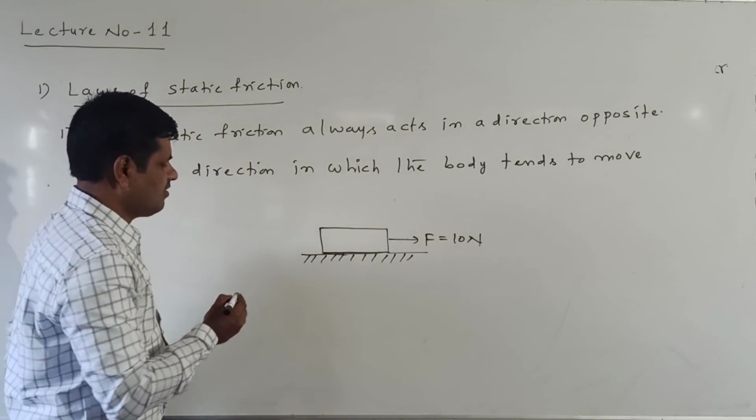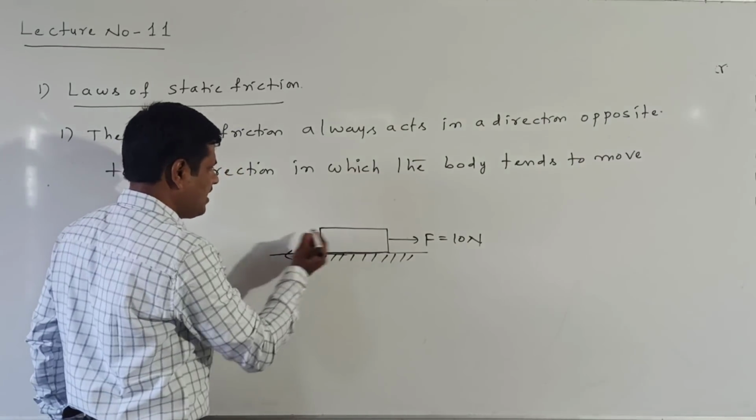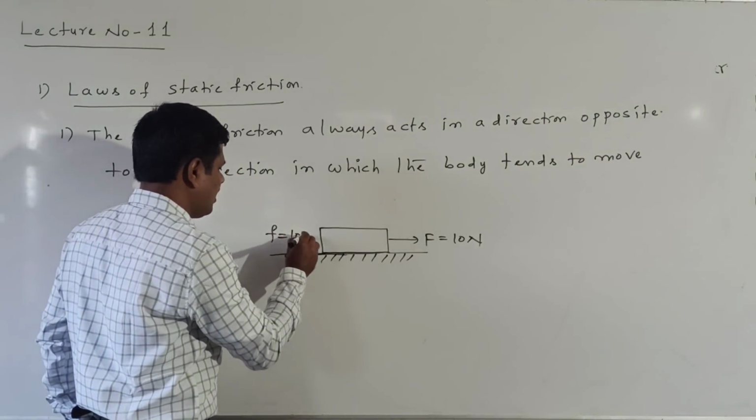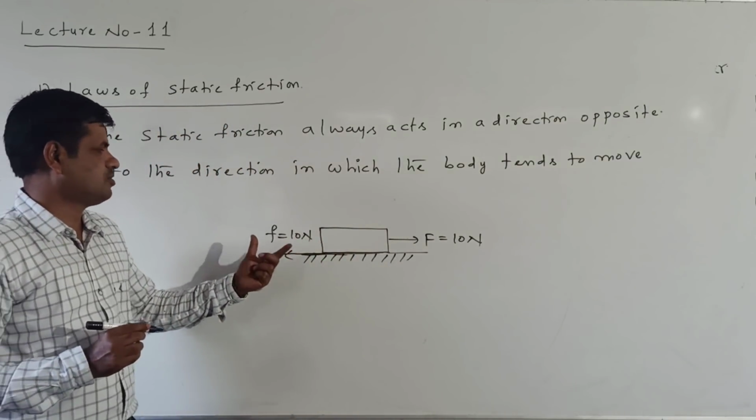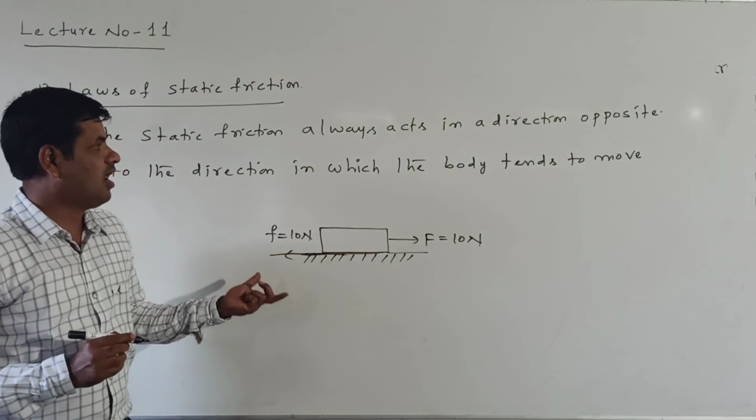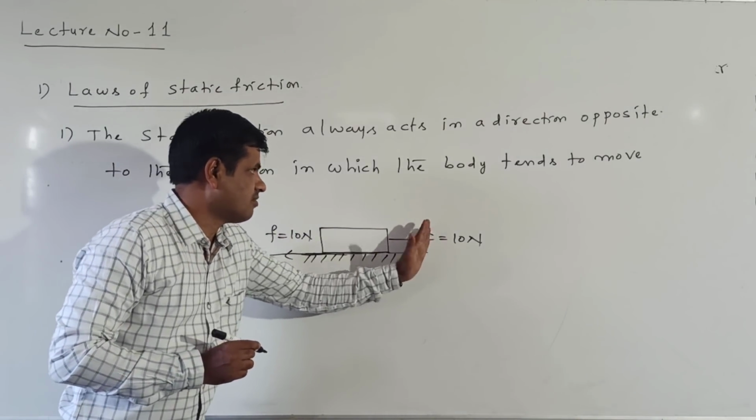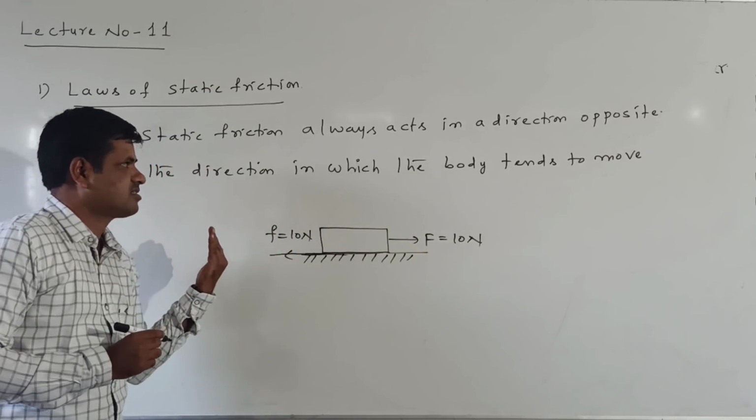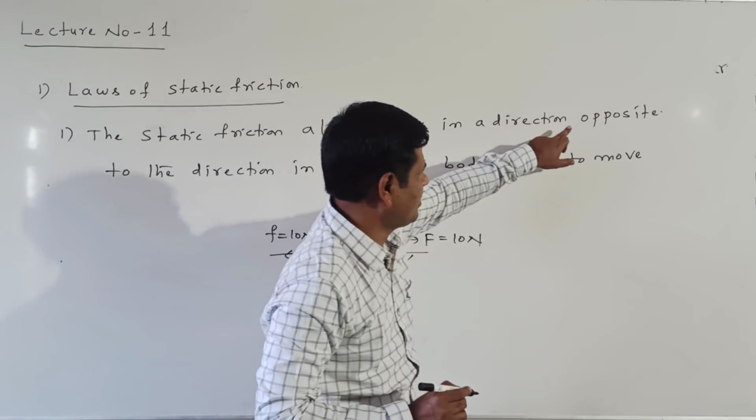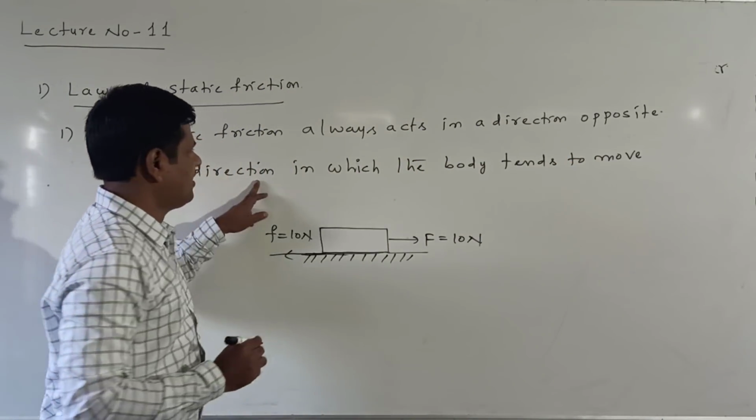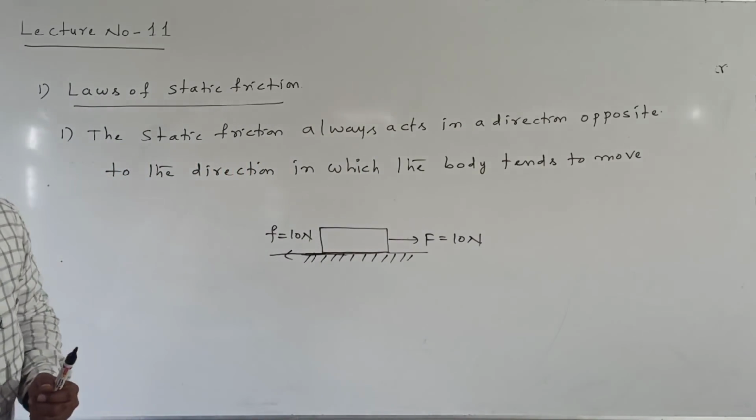Now the static friction, this is the static friction, is acting in which direction here? Opposite to the direction of the applied force. The body is ready to move in this direction, the friction is acting in this direction. That's the reason we are saying that the static friction always acts in a direction opposite to the direction in which the body tends to move. Right, this is your first law.